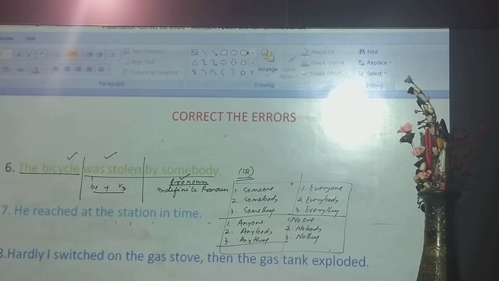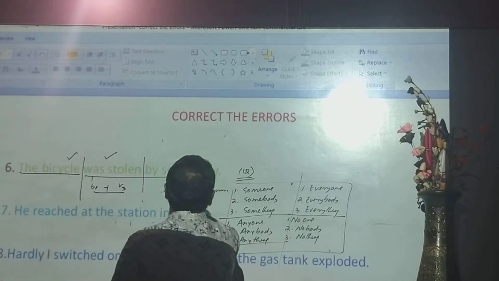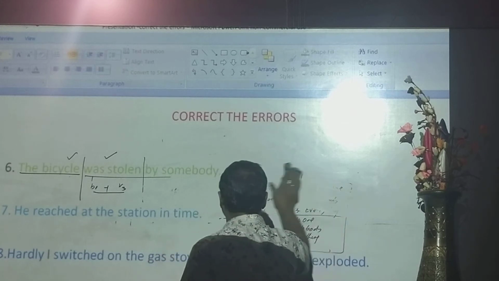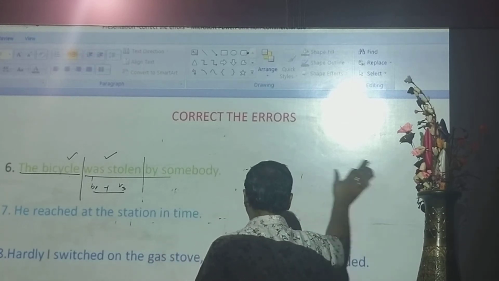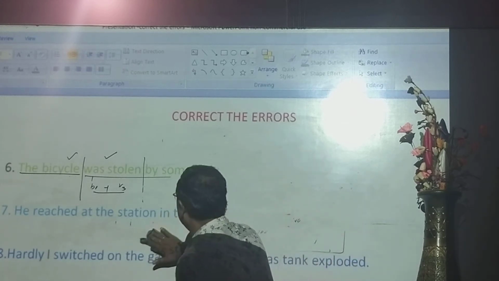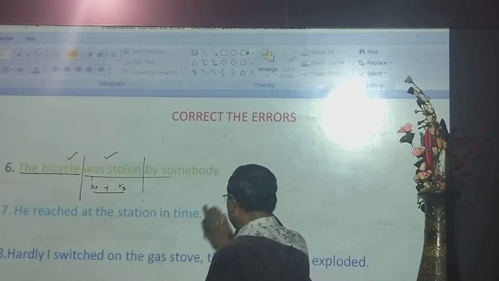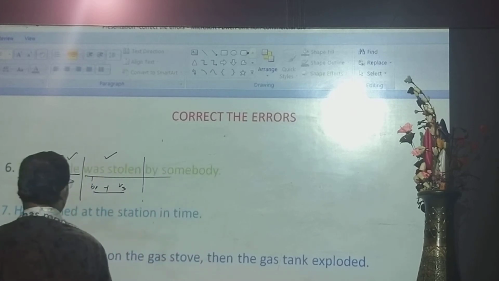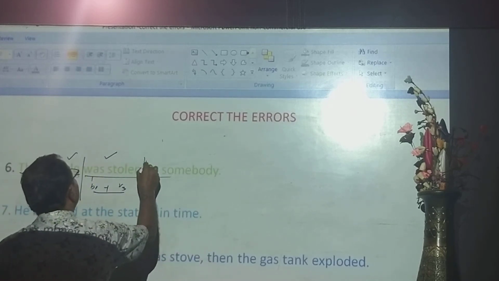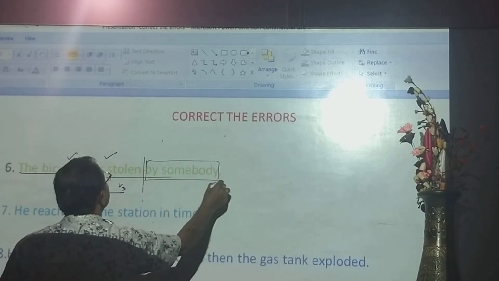That's why, what is the mistake here? Generally there is no mistake, but the mistake is for competitive students, for grown-up students it is a mistake. But for school students, that is generally not treated as a mistake. My bicycle was stolen, this part should be deleted.